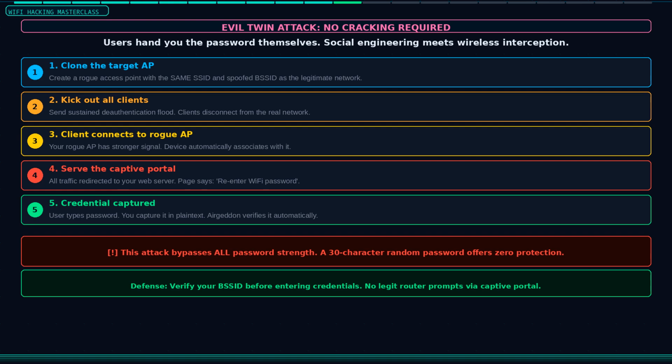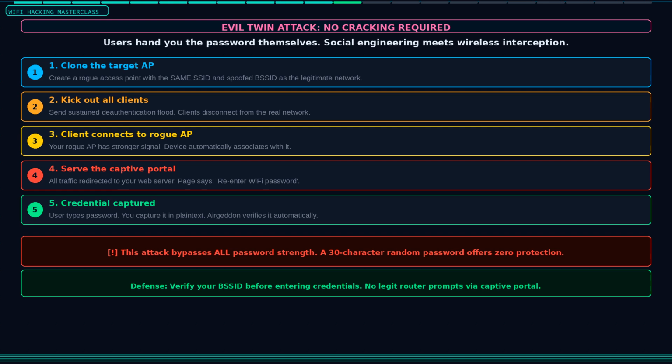Game over. The reason this works is that most users completely trust their device when it says it has connected to their home network. They do not verify the BSSID or check the certificate. They just type in their password when asked. This attack is social engineering combined with wireless interception. It is powerful because it bypasses encryption entirely. You never need to crack anything. The user hands you the password directly.